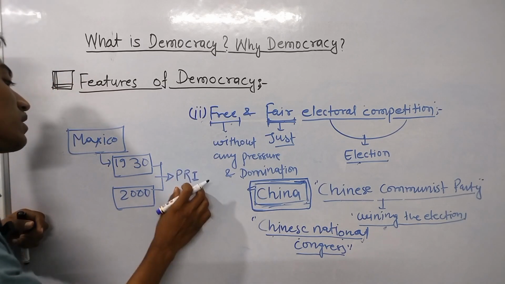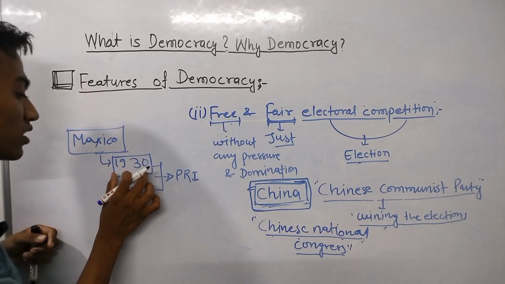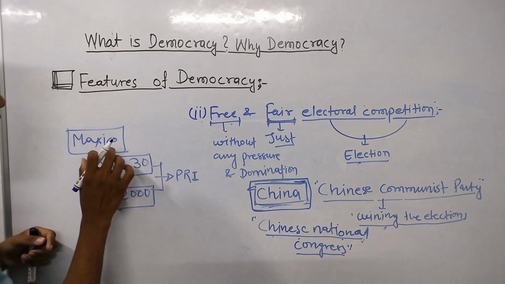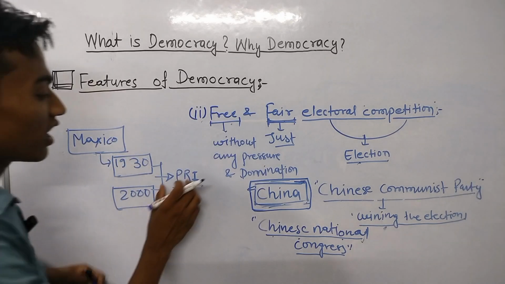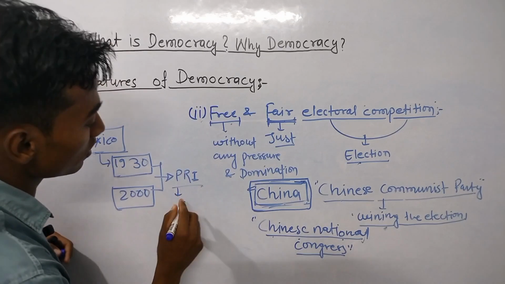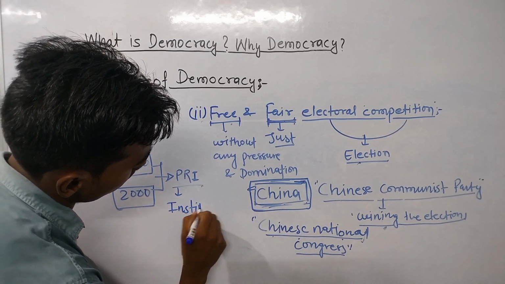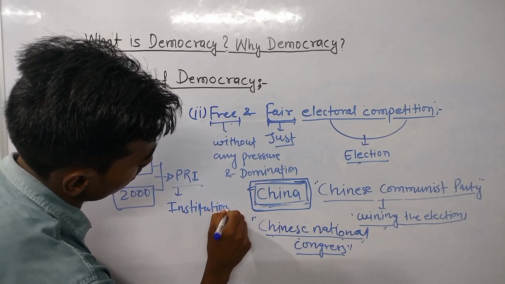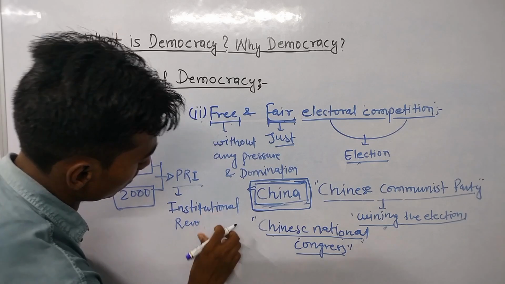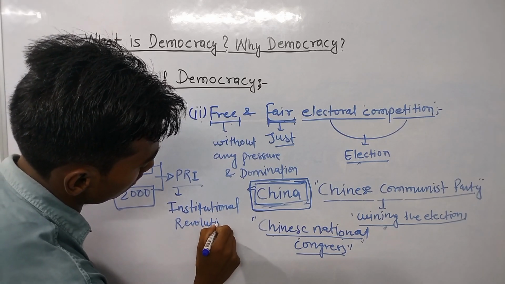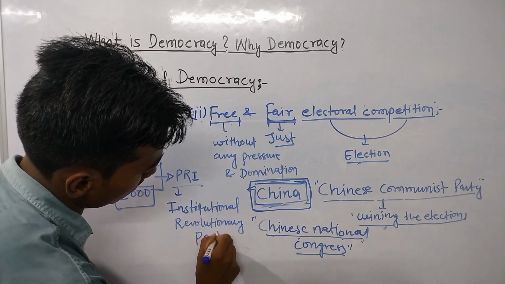Only this single party ruled during this period from 1930 to 2000 in a country like Mexico. PRI stands for Institutional Revolutionary Party.